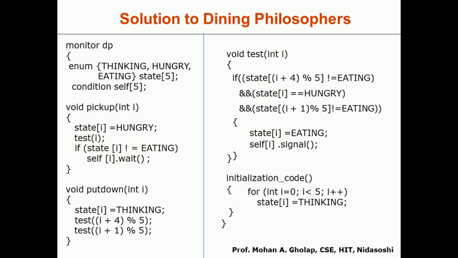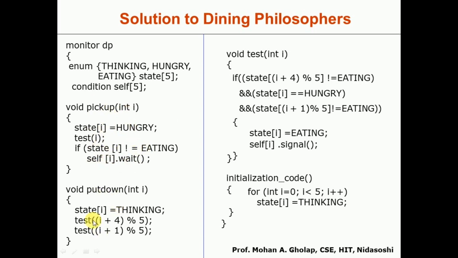If the 2 chopsticks are available, the philosopher will be allowed to perform the eat, and once he performs the eat, he will signal. After that we check whether the state of I is not equal to eating. If the state of I is not equal to eating, we simply wait until that particular process is completed. So this is how the pickup is implemented.